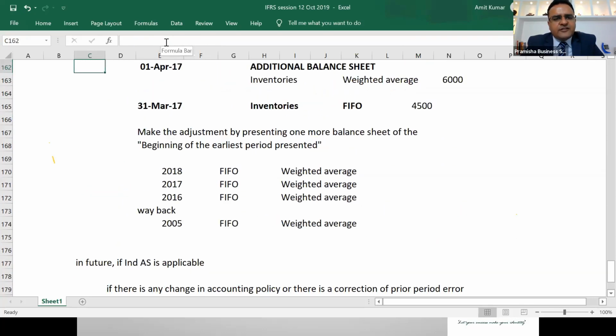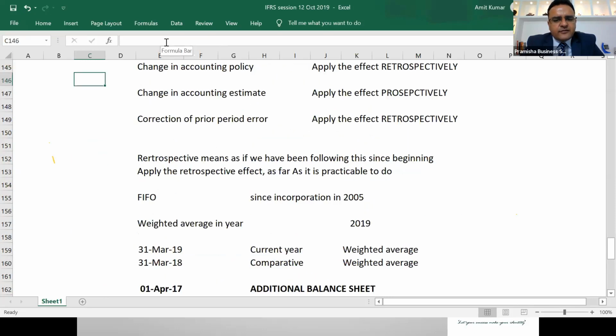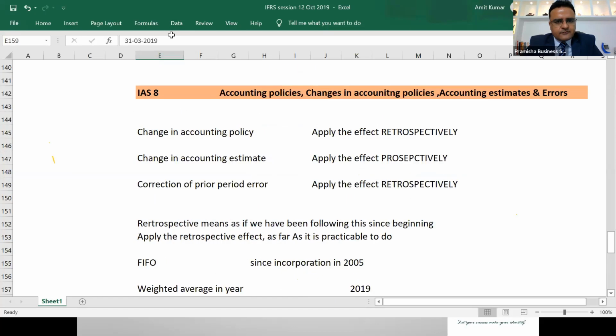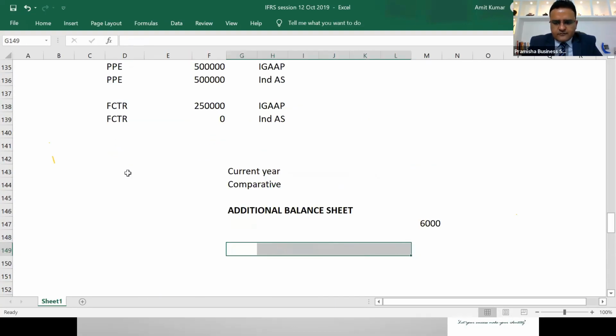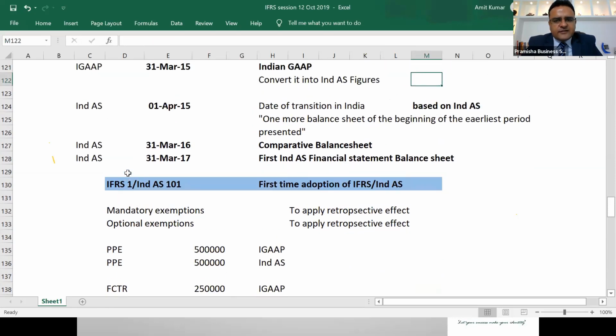Because if there is an error belonging to 31st March 17, can you correct it in the balance sheet of 31st March 17 because you are publishing this balance sheet? Can you do so?